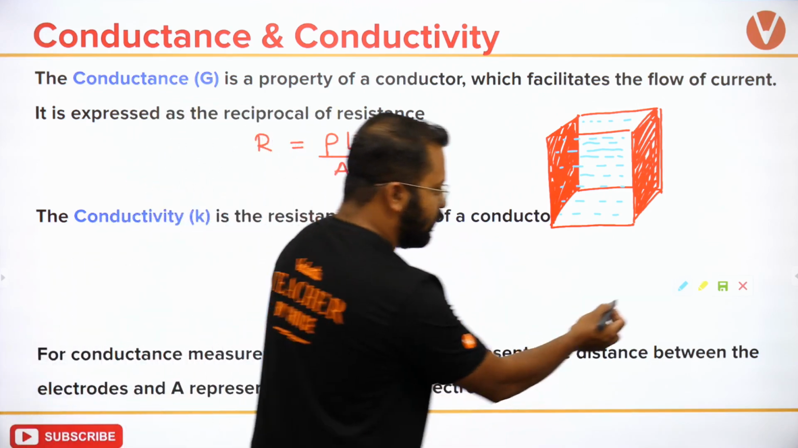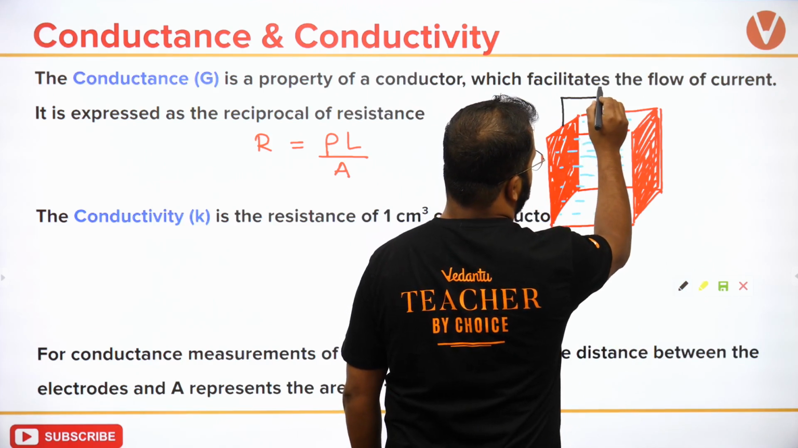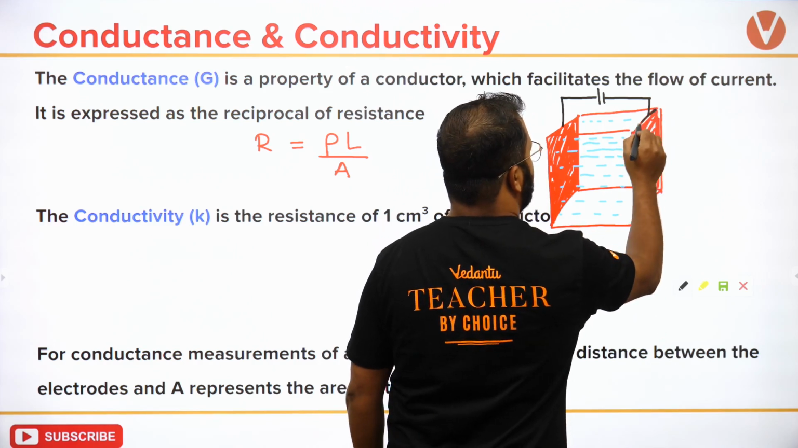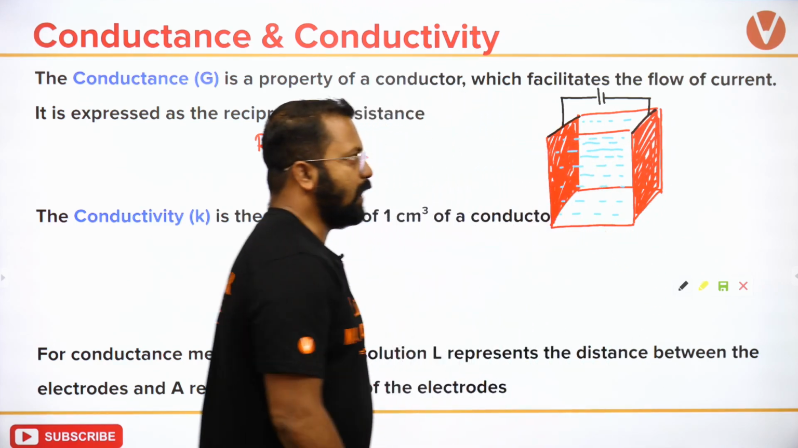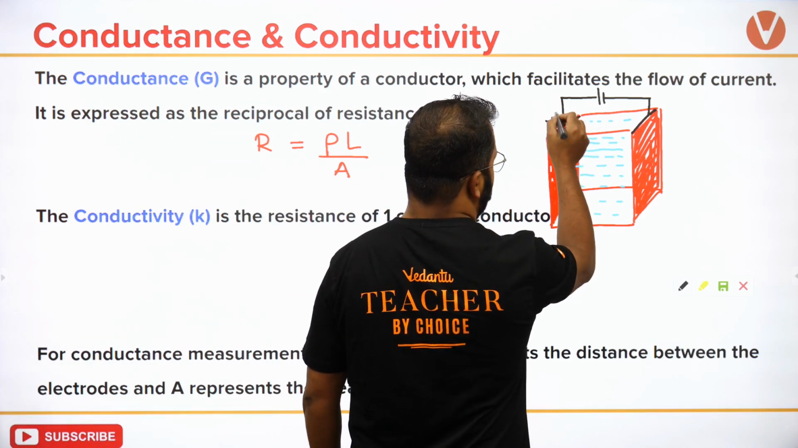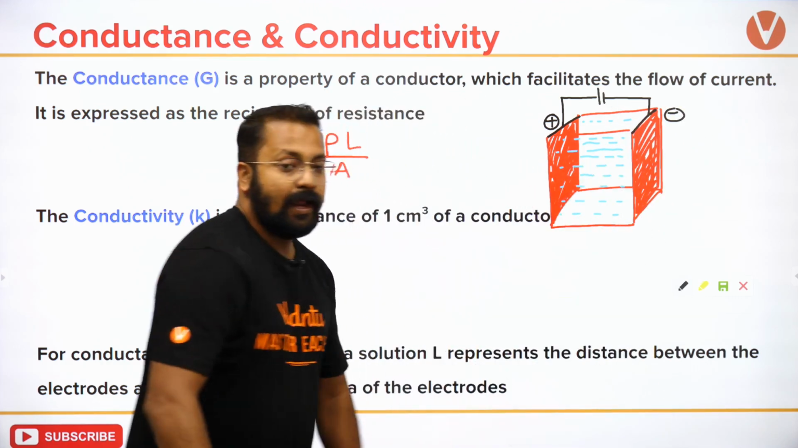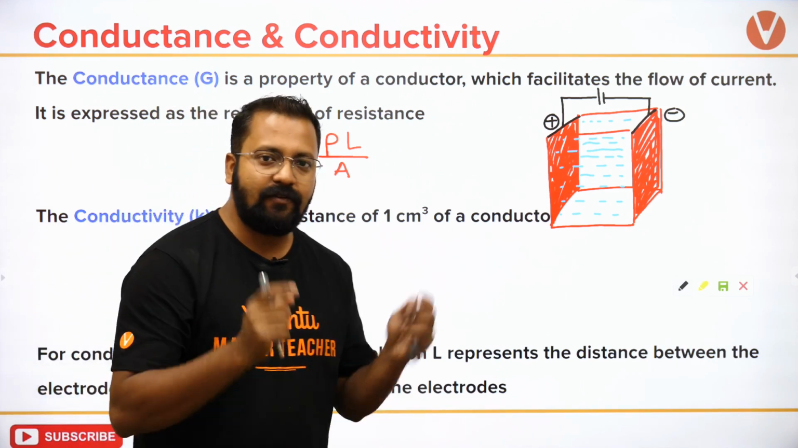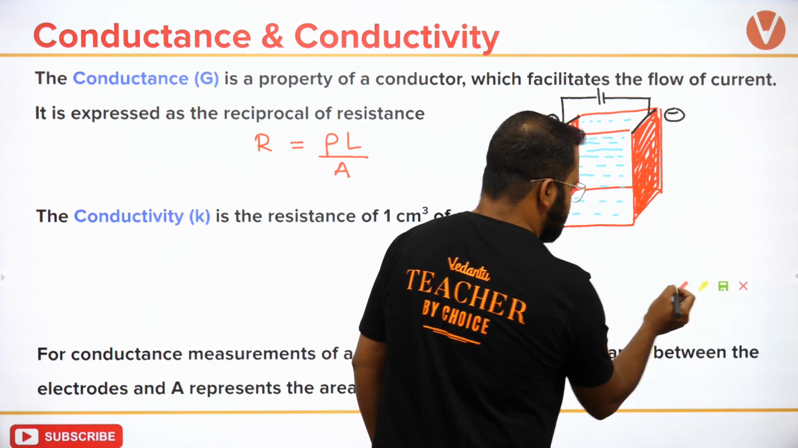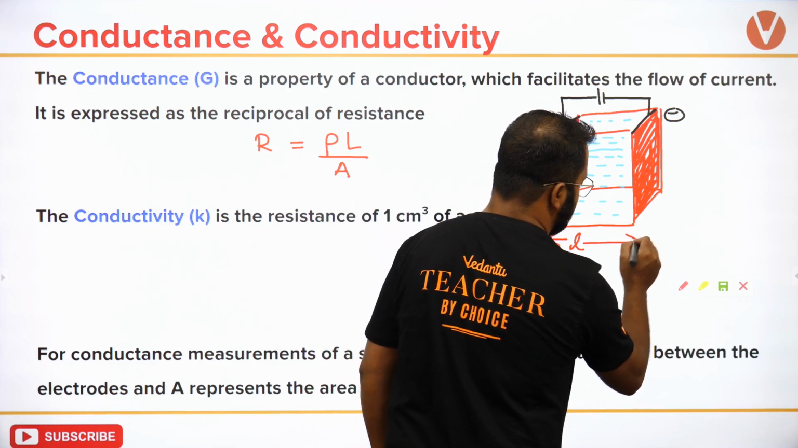Clear? Now I connect these plates with a battery. What will happen? This will acquire a positive polarity, this will acquire a negative polarity, and there is a solution. Now what do we understand from this arrangement is that this distance is the length that we are talking about.